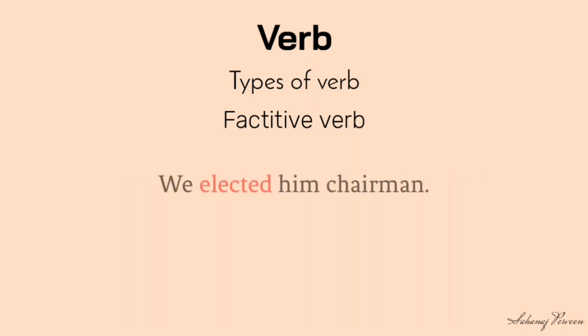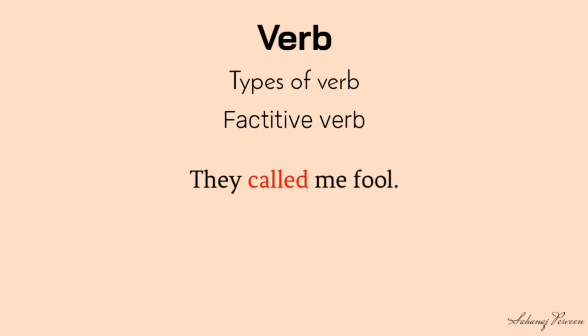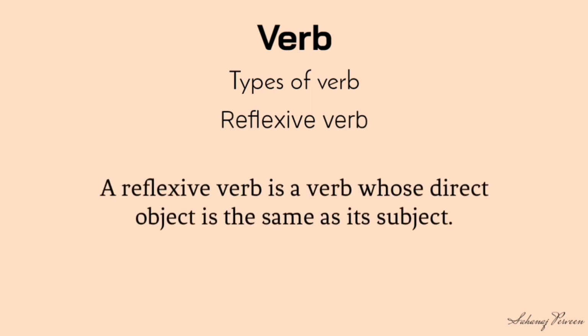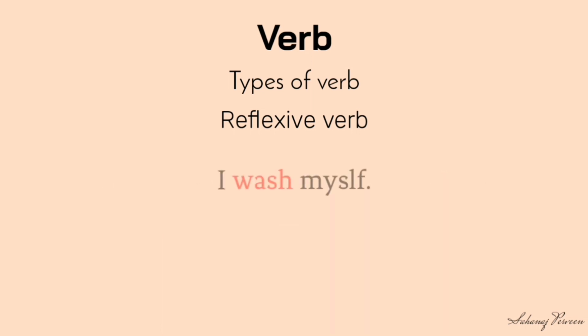Look at the examples. We elected him chairman. Here, elected is a factitive verb and chairman is the object complement. They call me fool. Here, call is a factitive verb. Reflexive. A reflexive verb is a verb whose direct object is the same as its subject. Look at the examples. I wash myself.